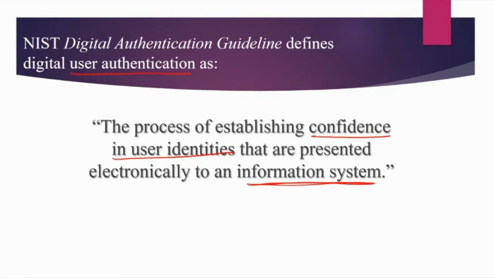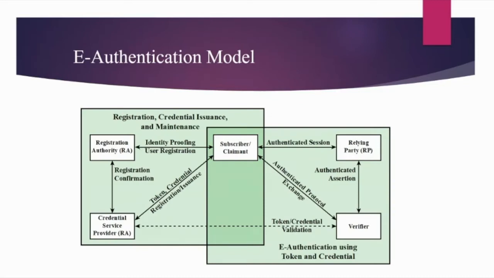Now let's see a generic model of e-authentication. If we talk about the physical authentication process, suppose we want to do a banking transaction in the physical world. You possess something, let's say a check. There you write the amount and everything, and then you put your signature.